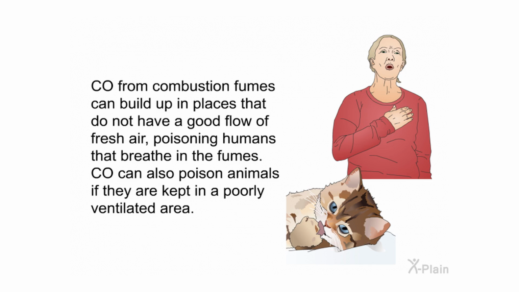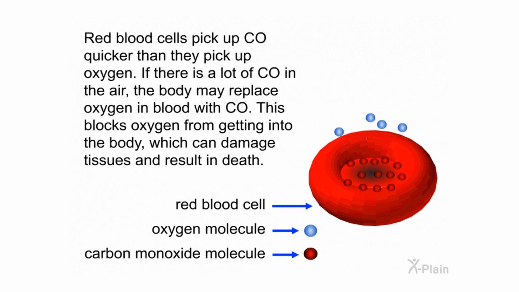CO from combustion fumes can build up in places that do not have a good flow of fresh air, poisoning humans that breathe in the fumes. CO can also poison animals if they are kept in a poorly ventilated area. Red blood cells pick up CO quicker than they pick up oxygen. If there is a lot of CO in the air, the body may replace oxygen in blood with CO. This blocks oxygen from getting into the body, which can damage tissues and result in death.